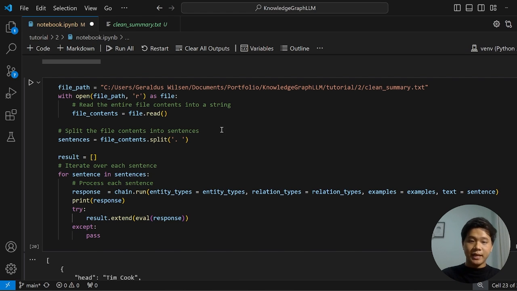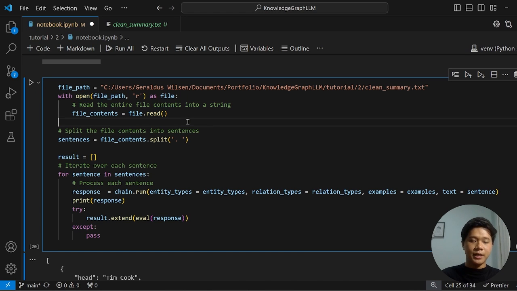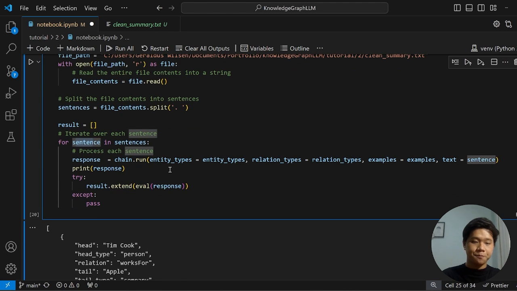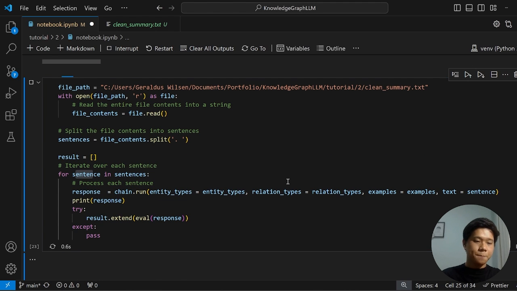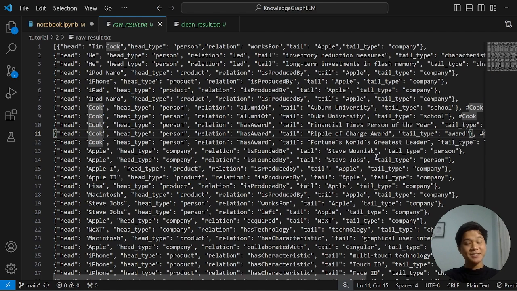So to process, we could run this line to open it and then split it by the dot. And also, using chain.run, we define here the entity types as the parameter, which is the entity types, relation types, examples, and the text is a sentence from here. So we could run this one. And this is the result.